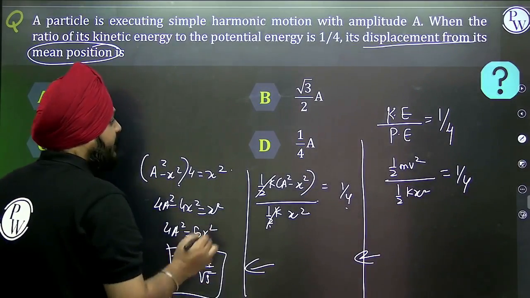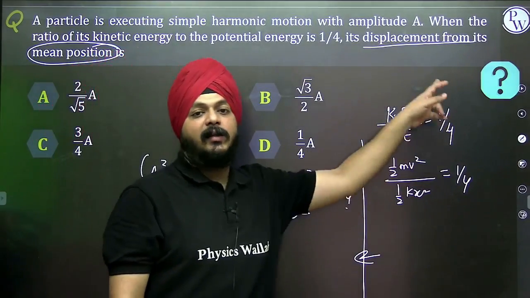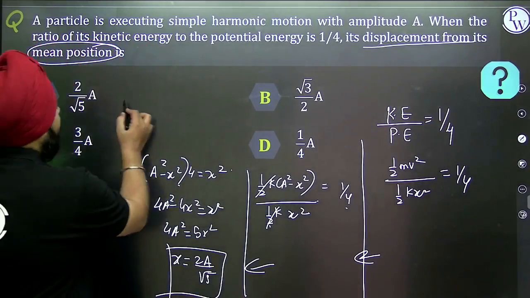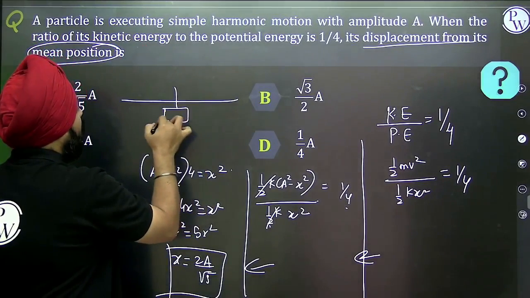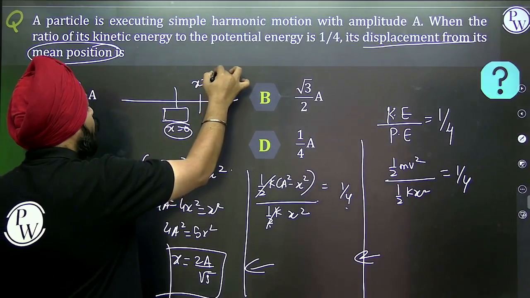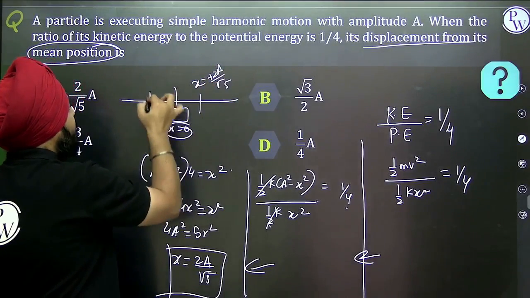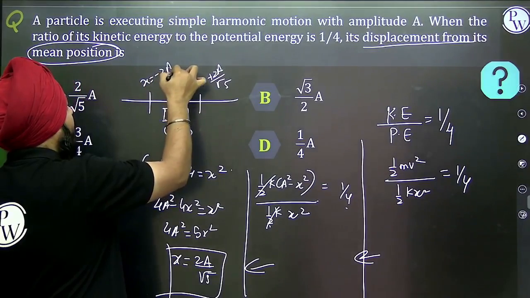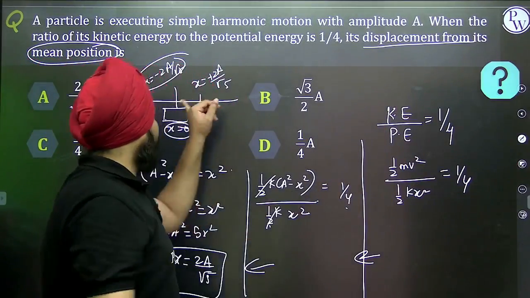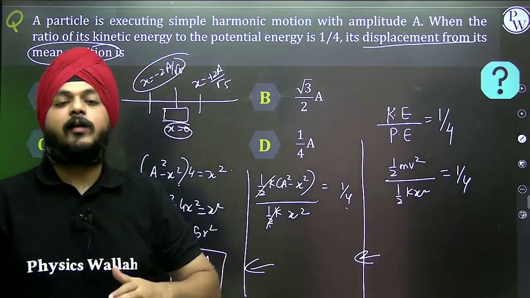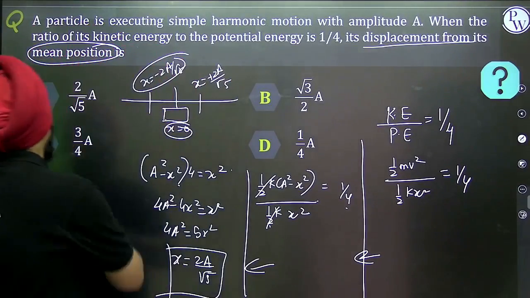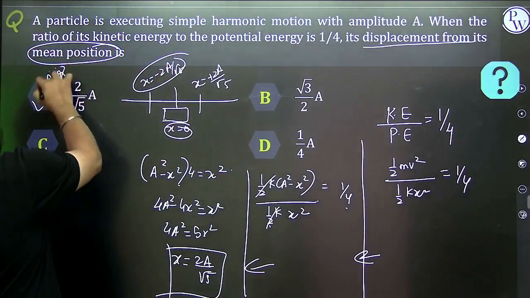Plus or minus. At this position, the ratio of the kinetic energy and the potential energy is 1 by 4. So what does it state? This is the mean position, x is equal to 0. At x is equal to plus 2a by under root of 5 and x is equal to minus 2a by under root of 5, at both these positions, the ratio of kinetic and potential energies is 1 by 4. So A is the perfect answer for this specific question.